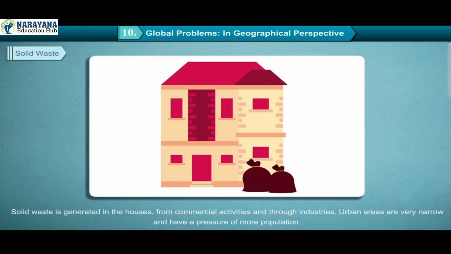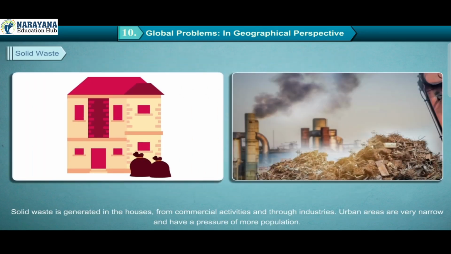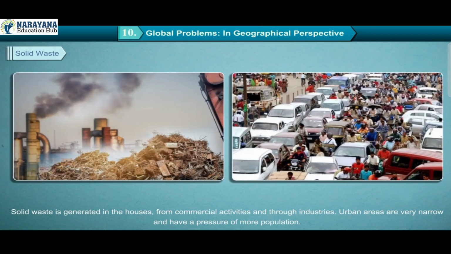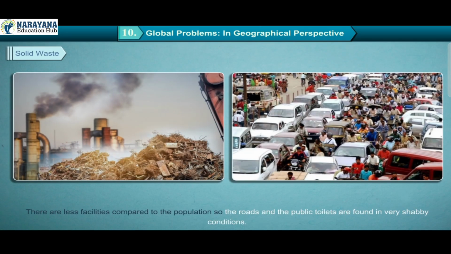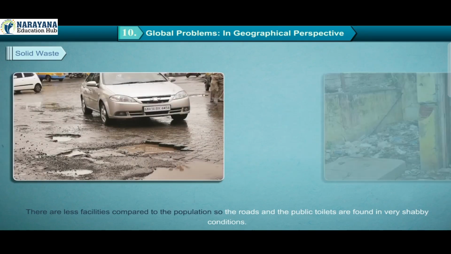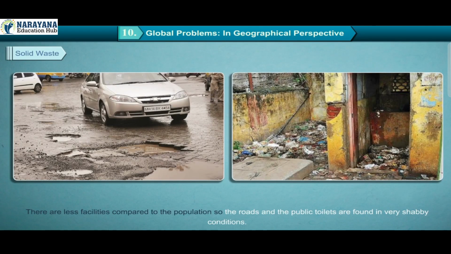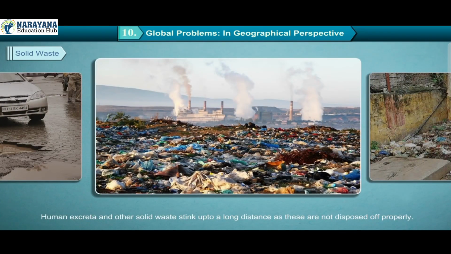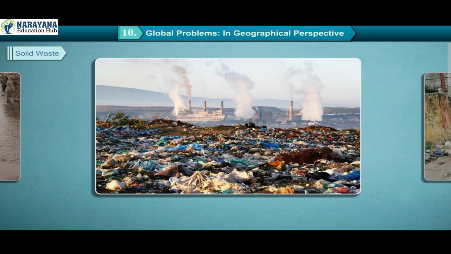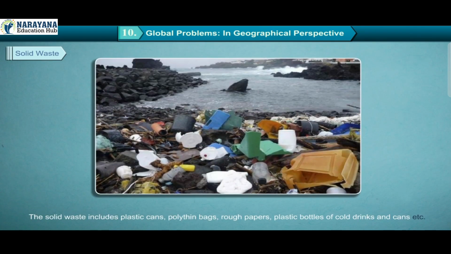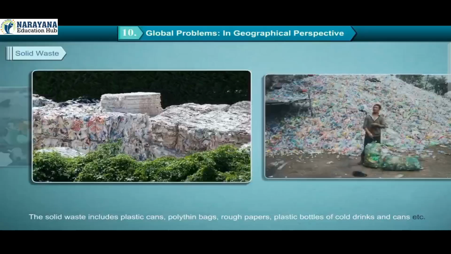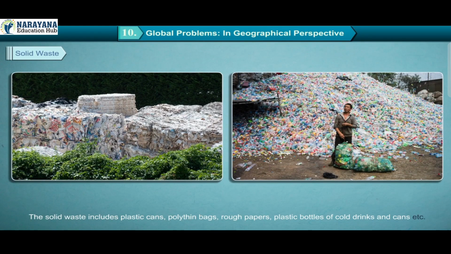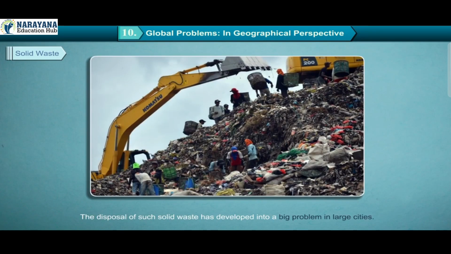Solid waste. Solid waste is generated in the houses, from commercial activities and through industries. Urban areas are very narrow and have a pressure of more population. There are fewer facilities compared to the population, so the roads and the public toilets are found in very shabby conditions. Human excreta and other solid waste stink up to a long distance as these are not disposed of properly. The solid waste includes plastic cans, polythene bags, rough paper, plastic bottles of cold drinks and cans, etc. The disposal of such solid waste has developed into a big problem in large cities.